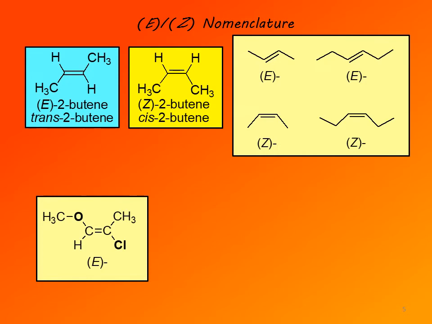And to indicate that, oxygen is shown in bold. Carbon 2 of the double bond is attached to another carbon, the carbon of the methyl group, and chlorine. Carbon has atomic number 6, chlorine 17, so 17 is higher than 6, so chlorine has higher priority. So oxygen and chlorine are the two atoms of higher priority, and they are on opposite sides of the double bond, and therefore this is isomer E.